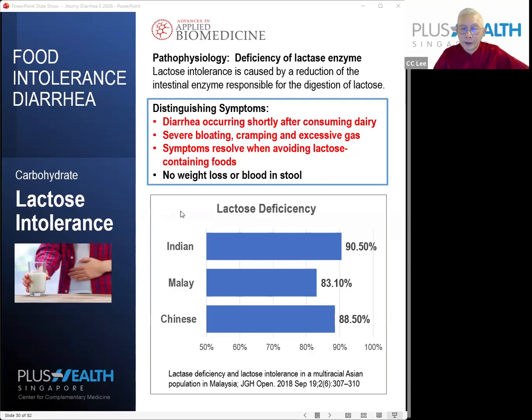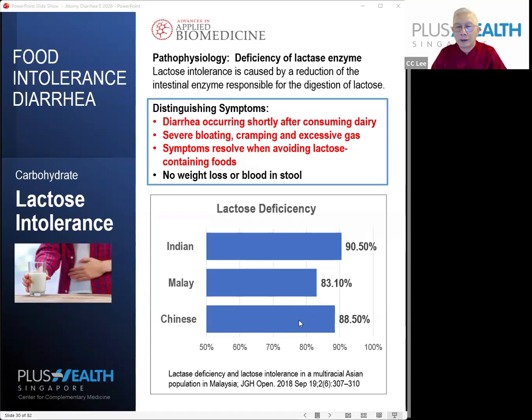There's a very interesting Malaysia study report I picked up. Malaysia has a very high prevalence rate of lactose intolerance, and they tried to see whether there's any difference between ethnic groups. You can see from here that there is not much of a big difference, although the Malay fare better, with lower lactose deficiency compared with Chinese and Indian.